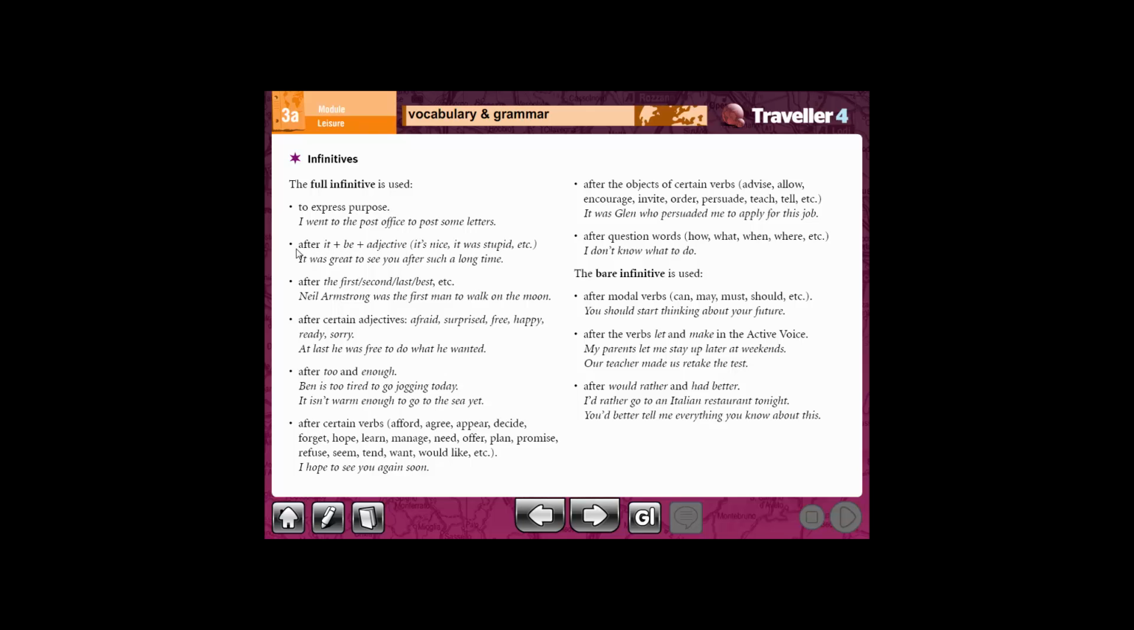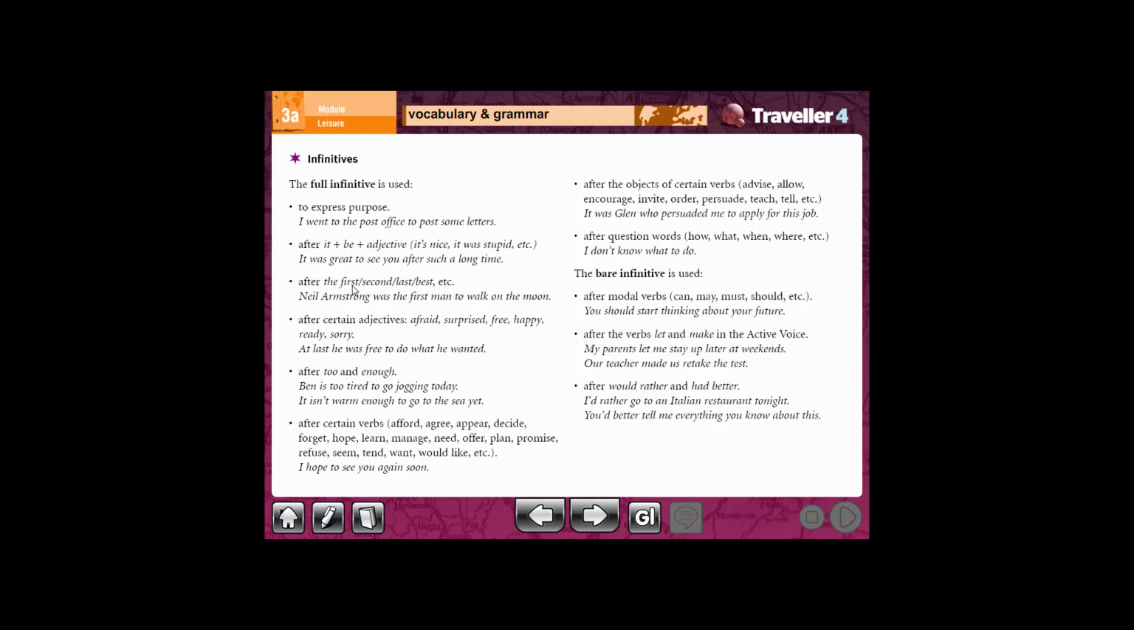The next one is after it be adjective. Like it was great to see you after such a long time. Where is the full infinitive? The full infinitive to see, we use it after it plus be plus the adjective, which is great.